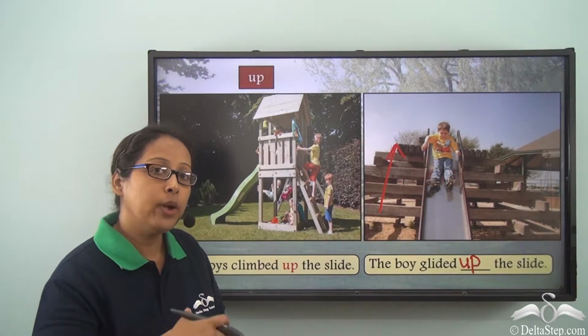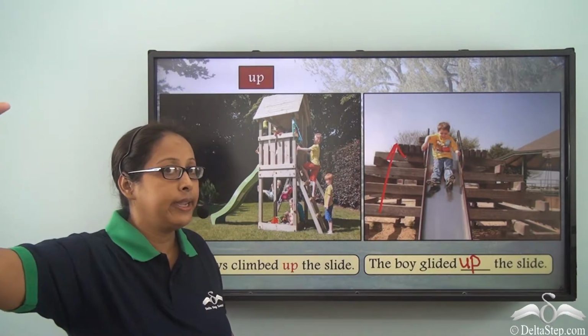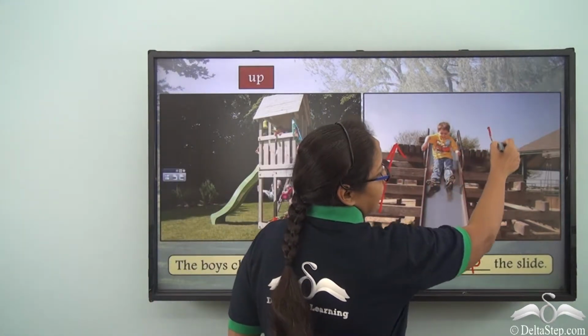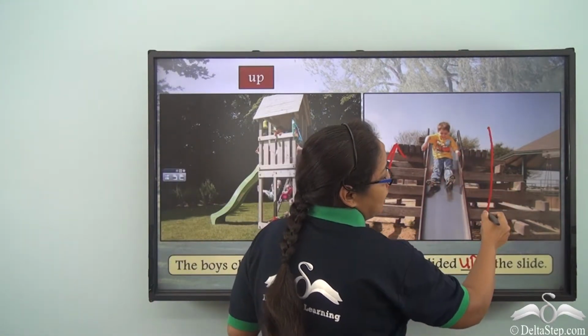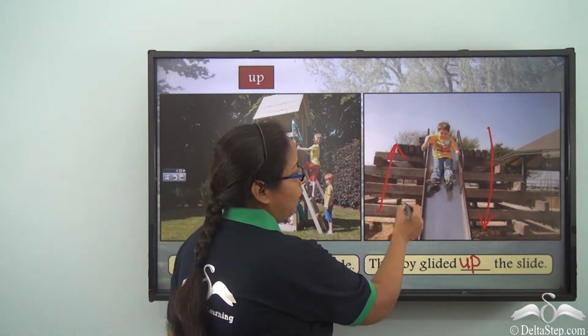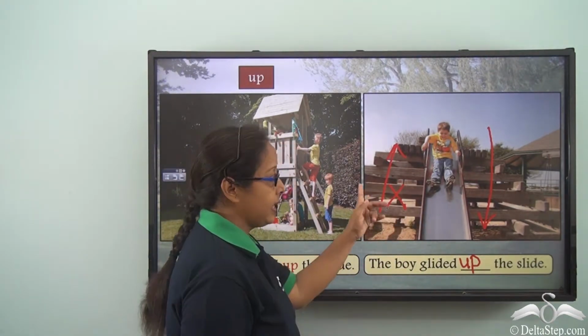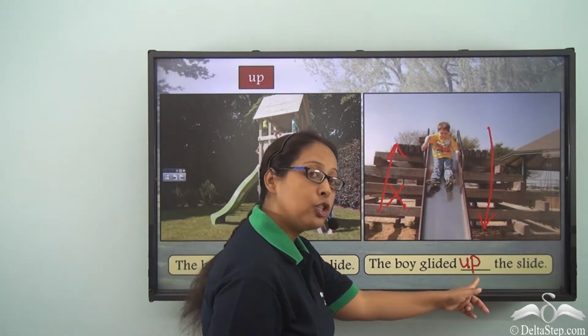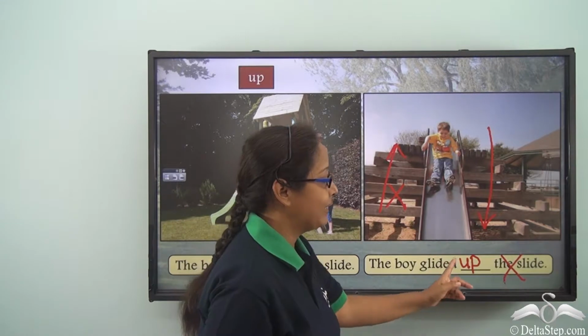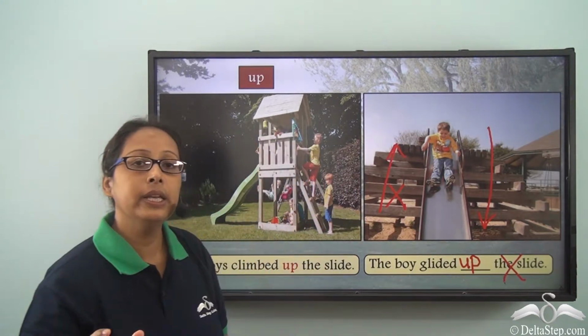He is not going from a lower to a higher level. In fact, he is coming to a lower level from a higher level. Therefore, we cannot use up in this sentence. So the boy glided up the slide would be incorrect.